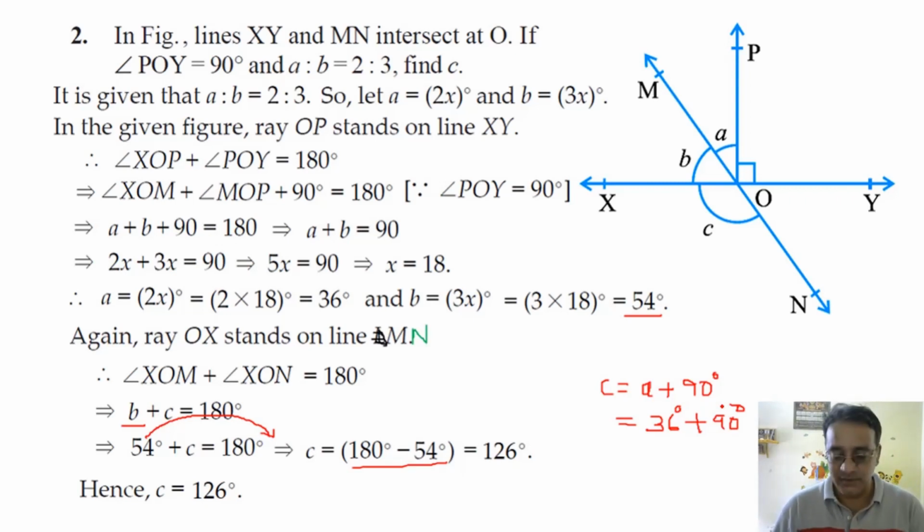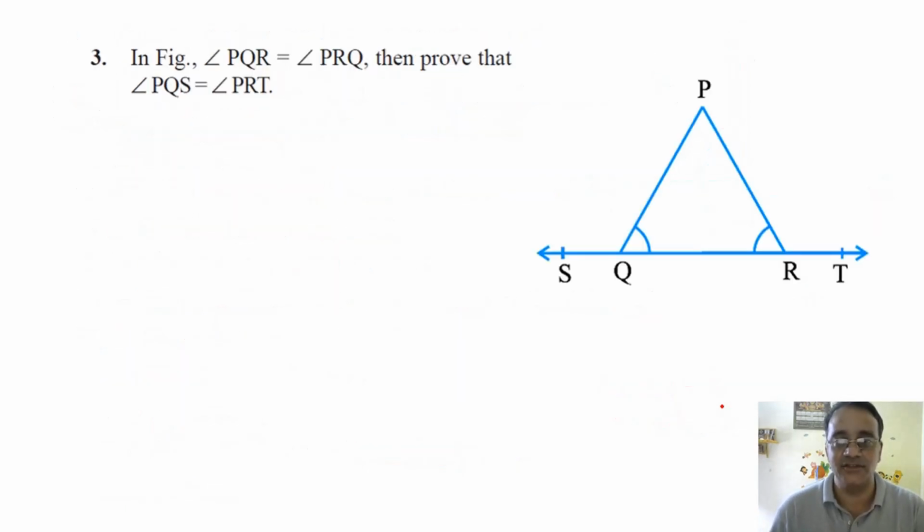So now let us move towards another question, question number 3. Now this is proof related question. In figure, angle PQR, this angle is equals to angle PRQ. So this angle is equals to this angle. Prove that angle PQS, the exterior angle, this one, is equals to angle PRT.